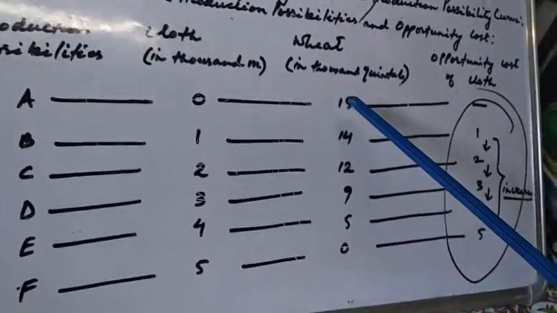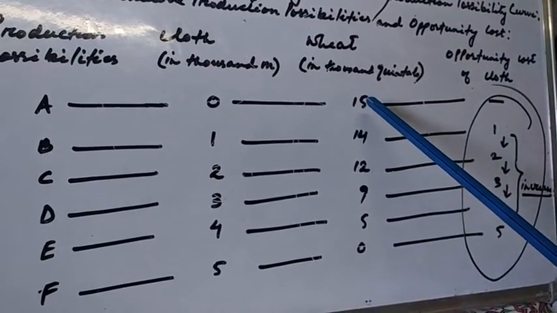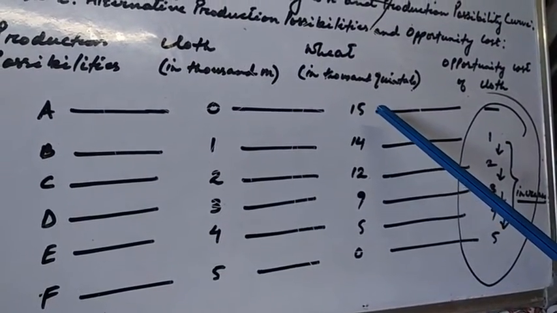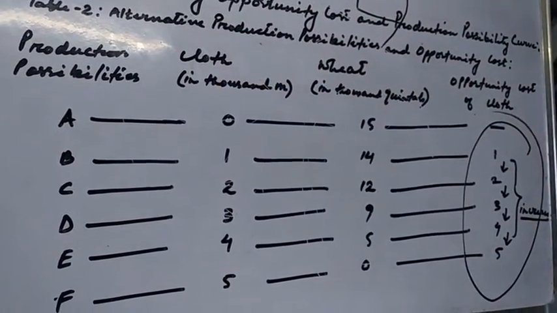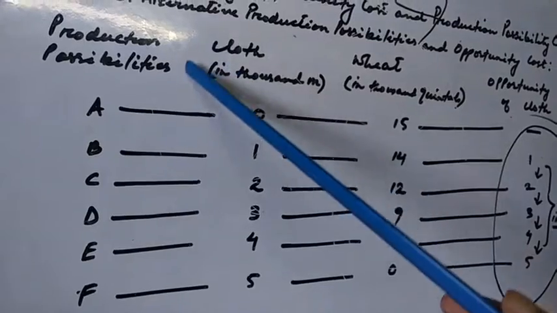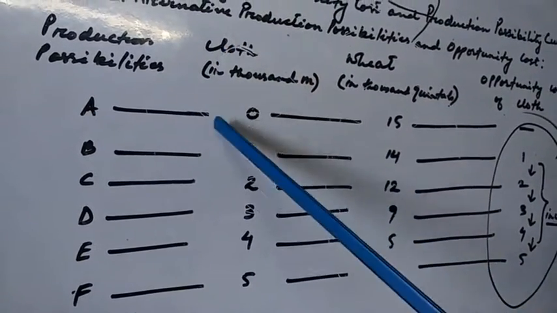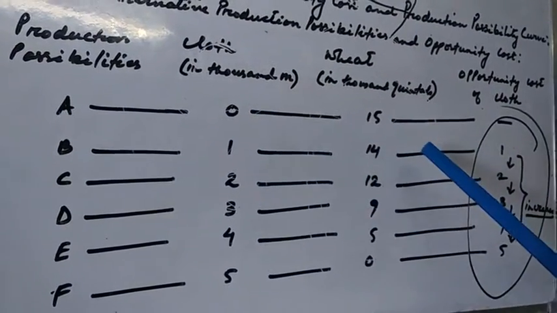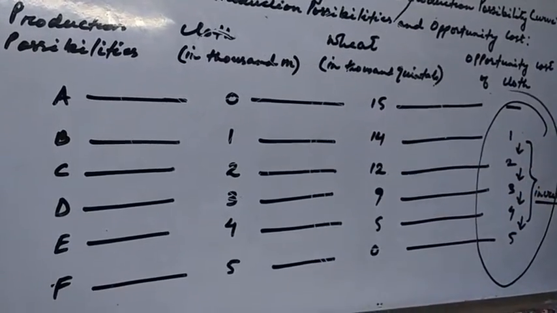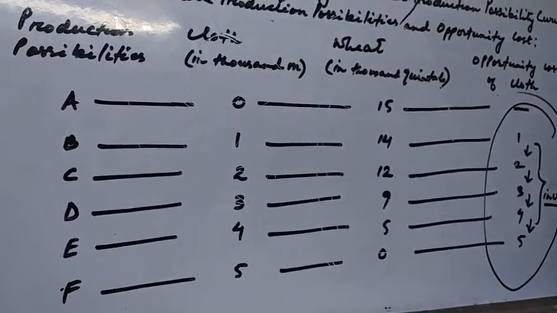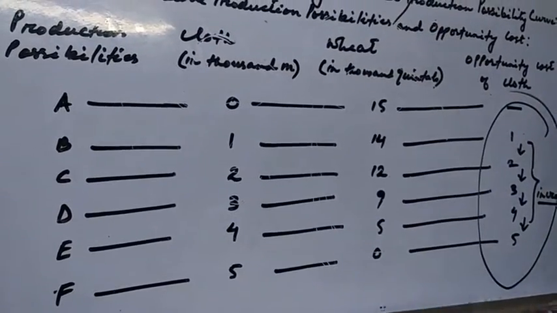And once you shift your production from wheat to cloth, then you are not well skilled in this cloth production. So you are sacrificing more units of wheat that are produced.